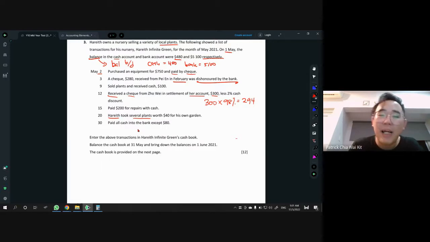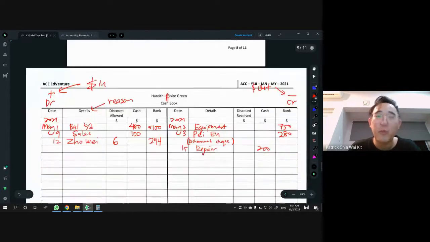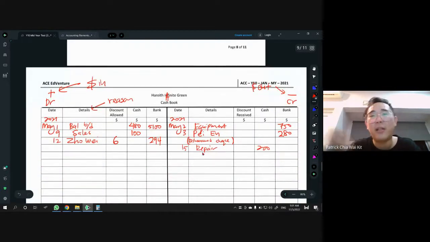It's not taking money out. If he's taking money out, then you have to record. But in this case, no. So this is just a scam to test you guys whether you know it's in or out, anything to do with money or not. Well, we are not doing a drawings account. We're not doing the purchase account. So that's why you don't need to show, because we are doing cash flow. We are only focusing on this particular T accounts, cash and bank. So if your answer is nothing to do with cash and bank, do not need to record.